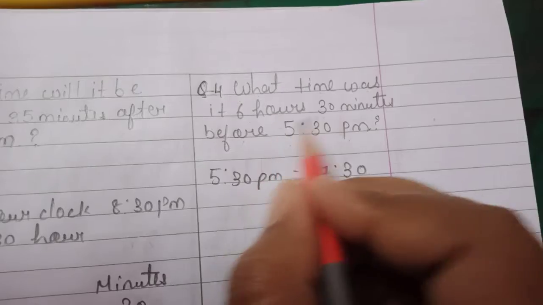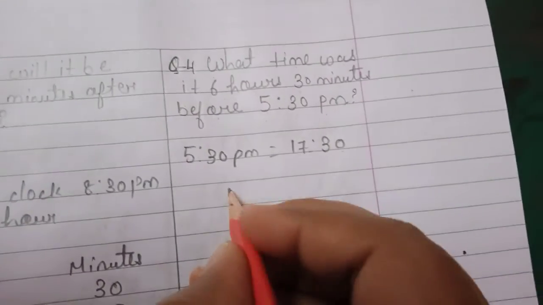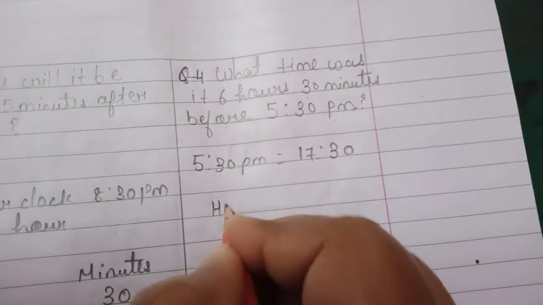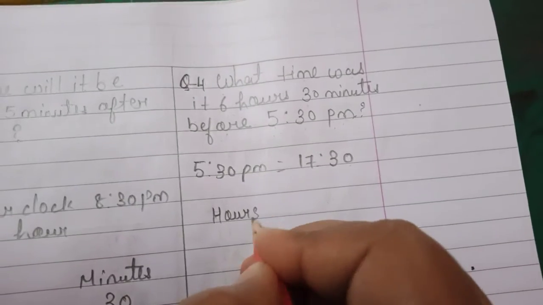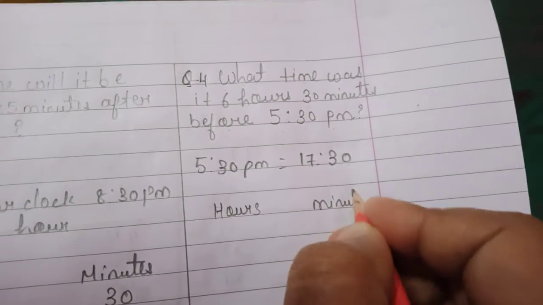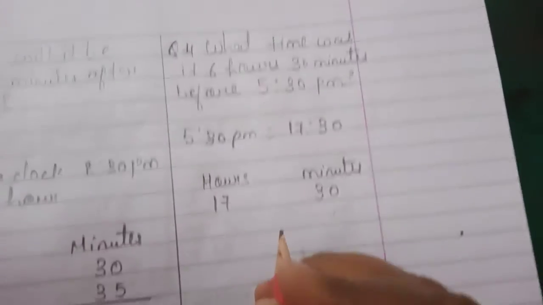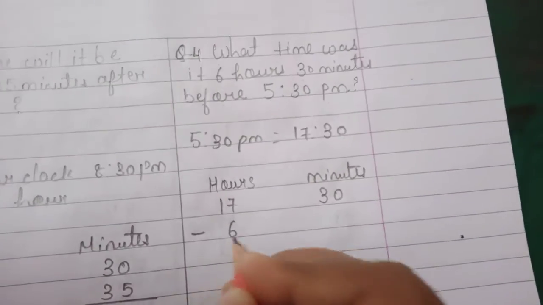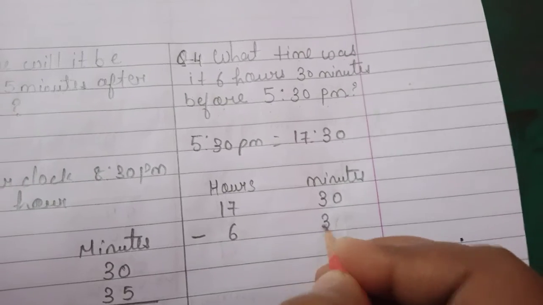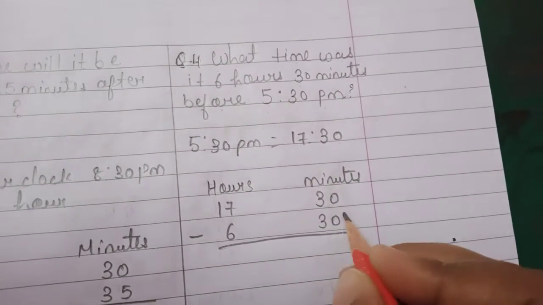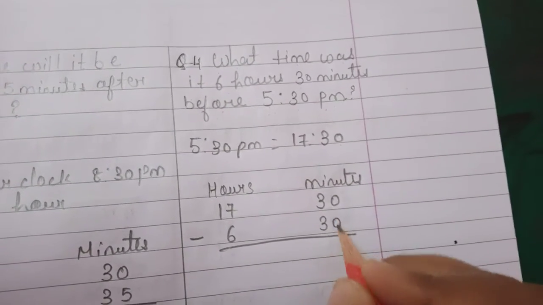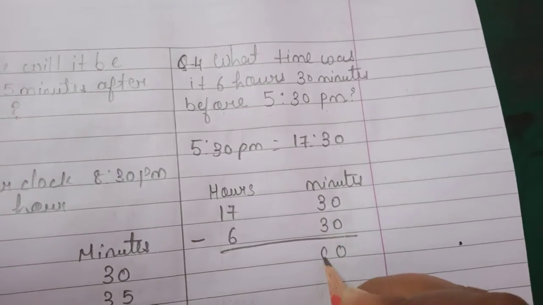So now we have to subtract. Before means we have to subtract. So here we will write hours, minutes. 17 hours 30 minutes minus 6 hours 30 minutes. Now this is possible. 0 minus 0, 0. 3 minus 3, 0.